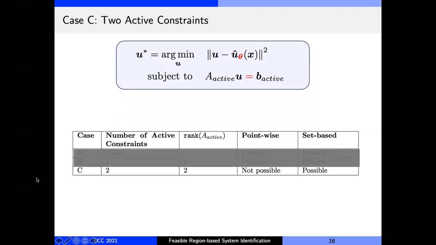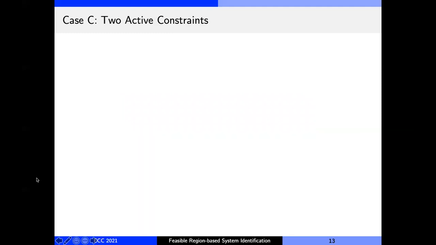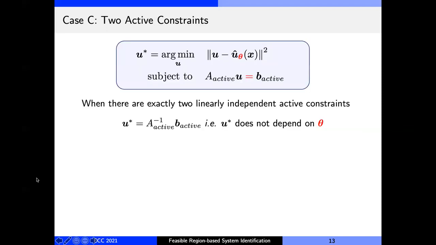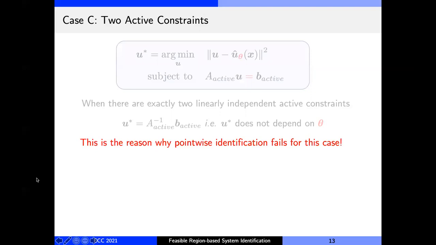Finally, we come to case C, where there are two full-rank active constraints. When the active matrix is full rank, the control is entirely determined by the active constraints. This is because both degrees of freedom in the control are exhausted in satisfying collision avoidance constraints. So in this case, the control U star does not contain any information about the parameter theta. This also applies when there are more than two full-rank active constraints. Now, this is the reason why pointwise identification fails for this case.